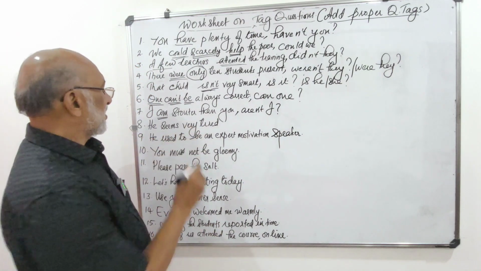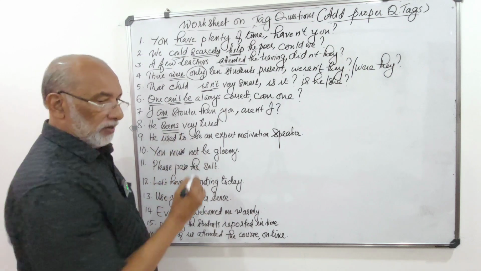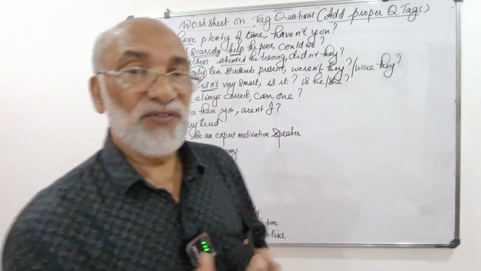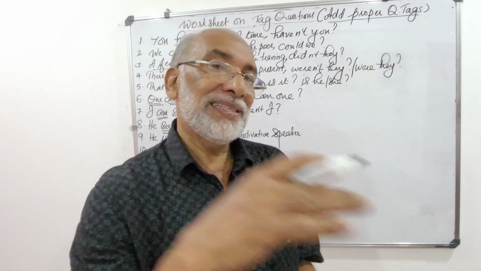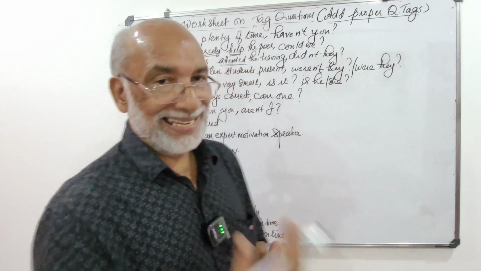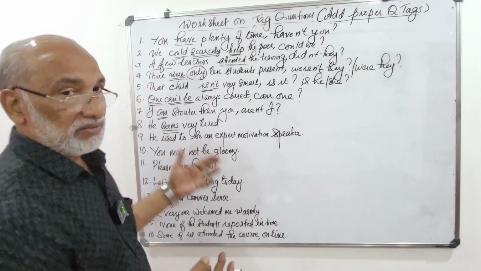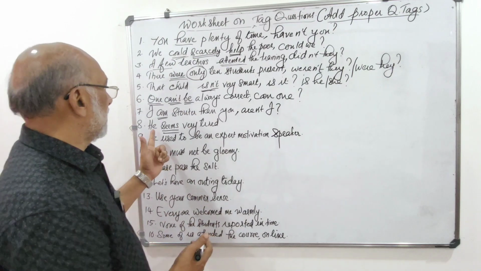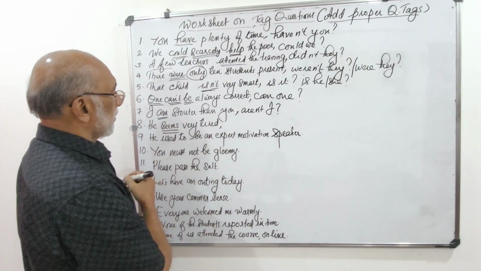Then the eighth one, he seems very tired. Here seems is the verb, and that is the does form of the verb, and naturally the tag is framed with does. Then you have to see whether it is negative or positive. He seems very tired. Okay.